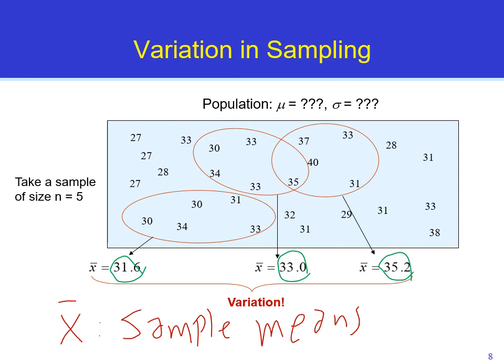How many samples can we take? If capital N is the size of the population, and small n is the size of each sample, then the total number of possible samples that you can take from a population, you can actually use the counting rules to compute that. Since the order doesn't matter, the total number of samples possible would be the combination of capital N and small n.